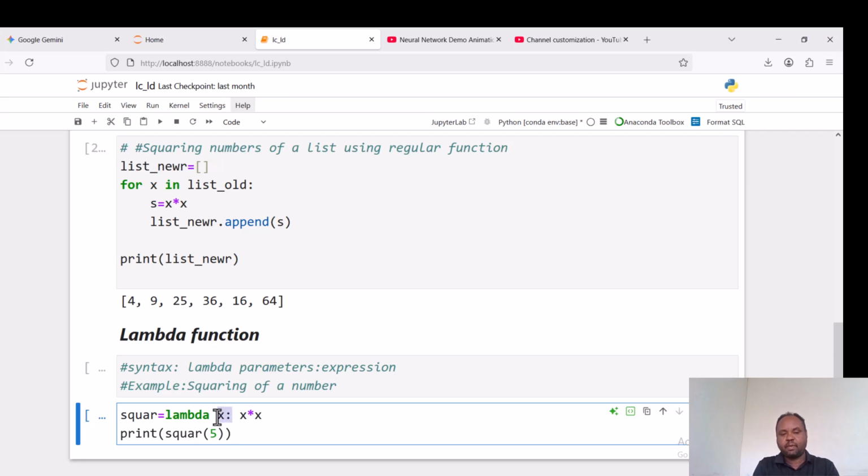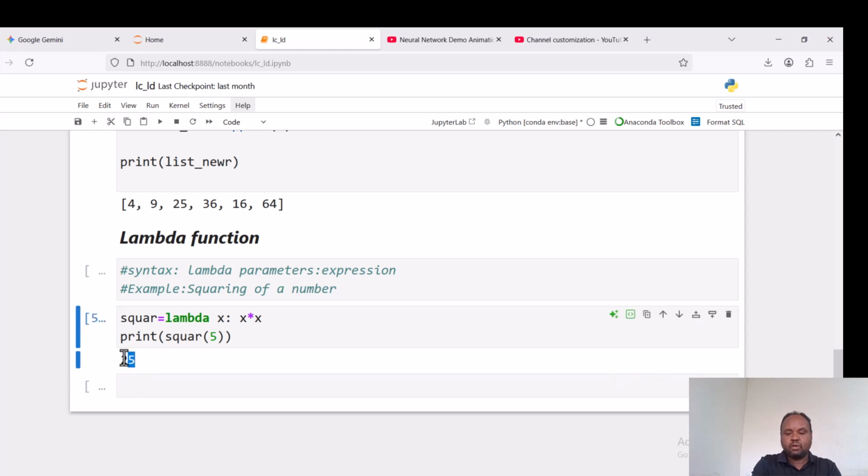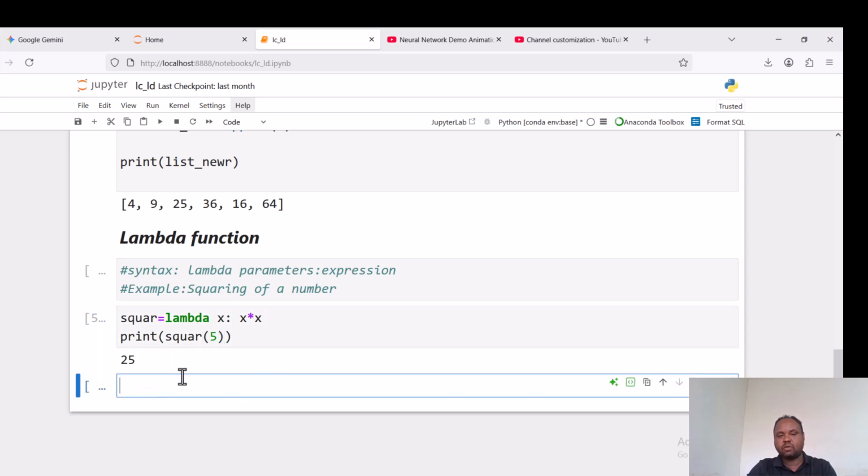Square within the parentheses. Now we are taking in the value, which is argument value 5. Now let us see the result. It is nothing but 25. This 25 is due to this expression. This 5 is due to this x. Now this value is returned and assigned to the square variable. When we call this square variable, we use these parentheses, right?